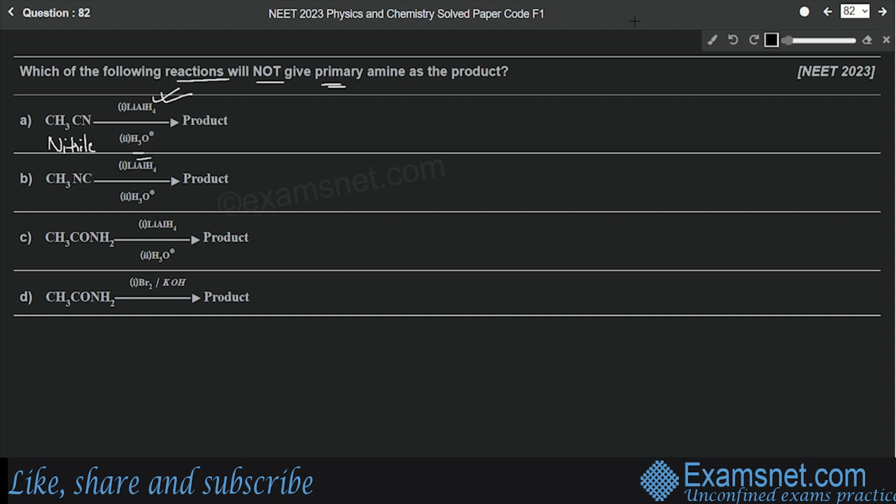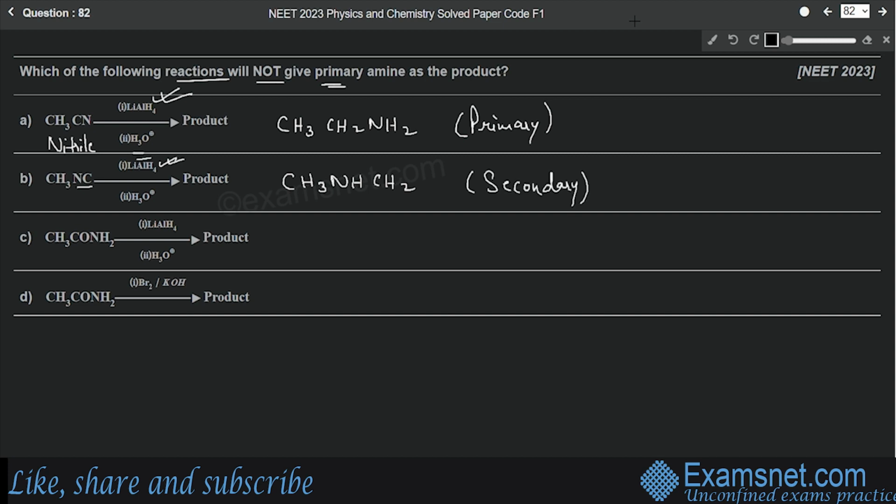So what will be the primary amine that will be obtained here? CH3CH2NH2. So this is a primary amine. Now come to the second one. Here the positions of nitrogen and carbon have been exchanged. Here also you can see that it is reacting with lithium aluminium hydride. So after reduction we'll get CH3NHCH2, because nitrogen is in the middle, so it will produce a secondary amine, not a primary amine.